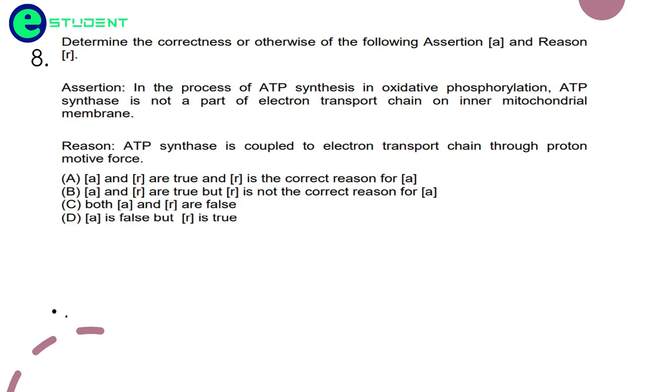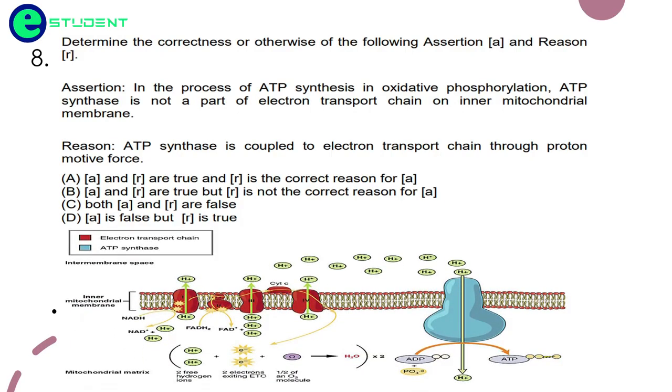Determine the correctness or otherwise of the following assertion and reason. Okay, so what is the assertion given here? In the process of ATP synthesis in oxidative phosphorylation, ATP synthase is not a part of the electron transport chain in the inner mitochondrial membrane. Such an easy answer this is. We know in the electron transport chain we have components 1, 2, up to 5. We have 5 components here, and the main component which is responsible for the production of ATP is the ATP synthase.